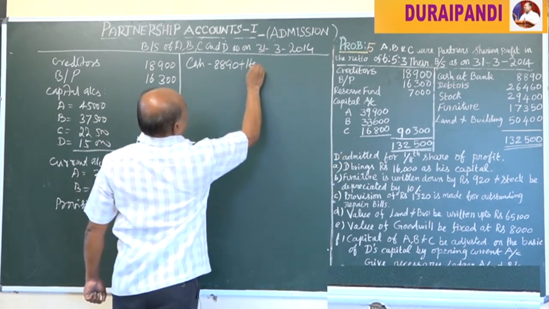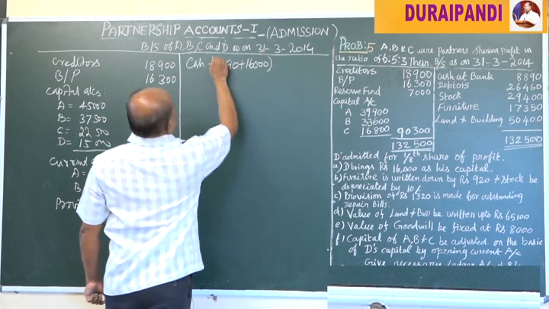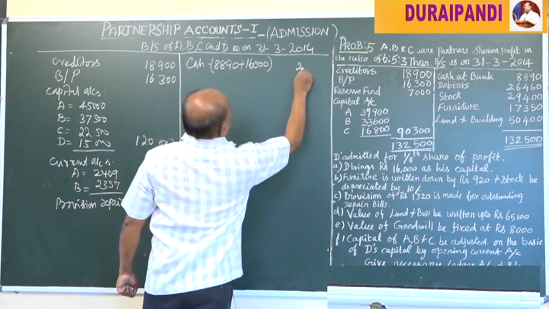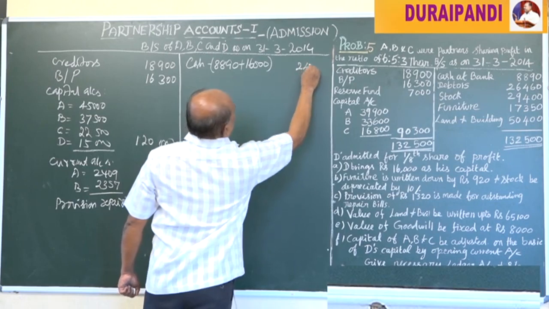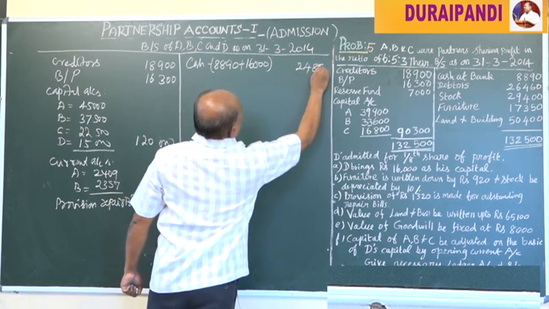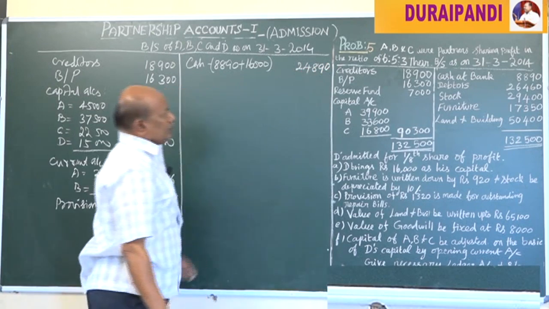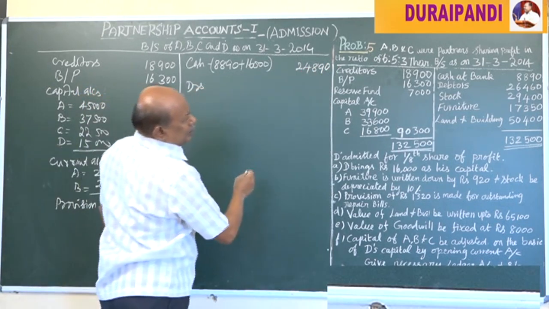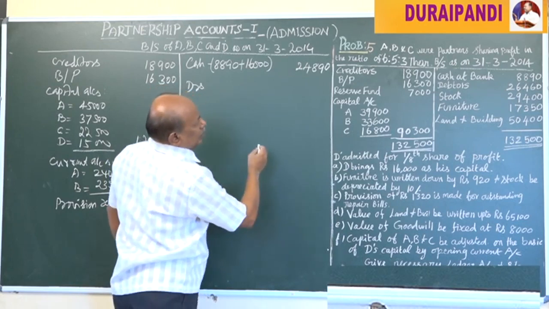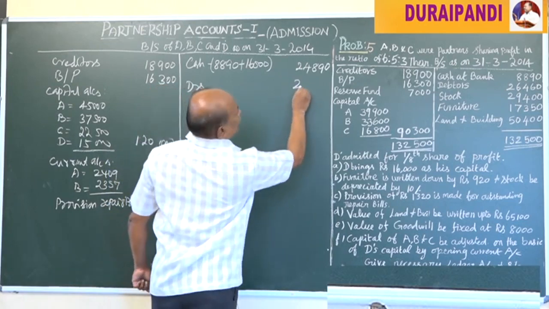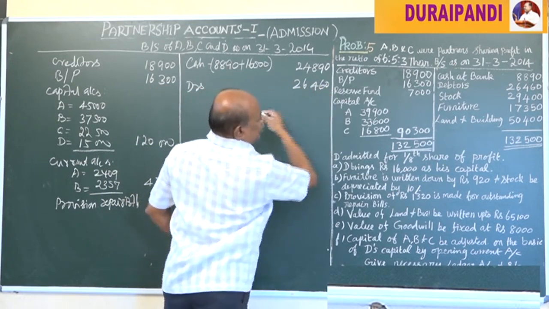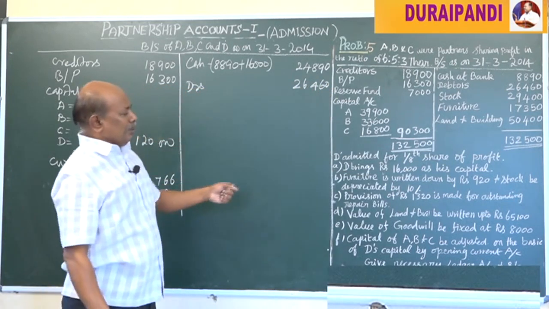So adding 16,000 rupees, that is equal to 24,890. Then sundry debtors 26,460, because there is no provision for doubtful debts in this problem.